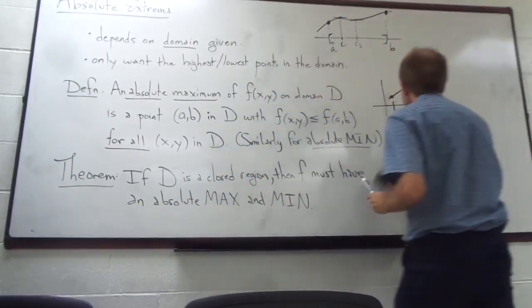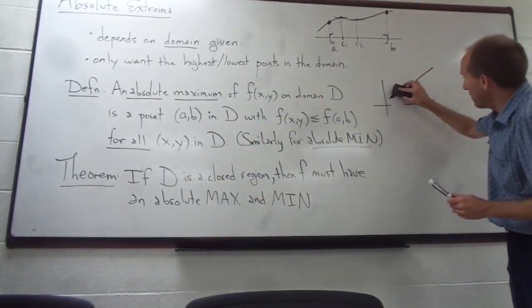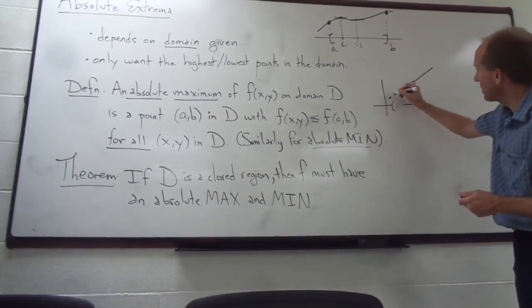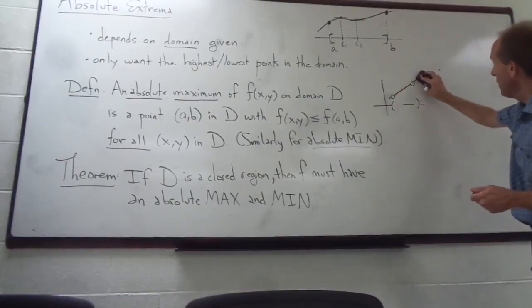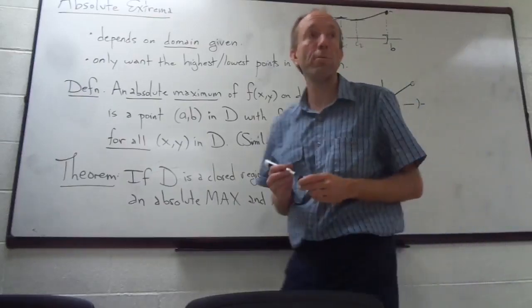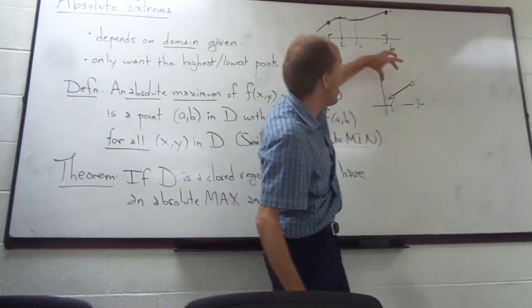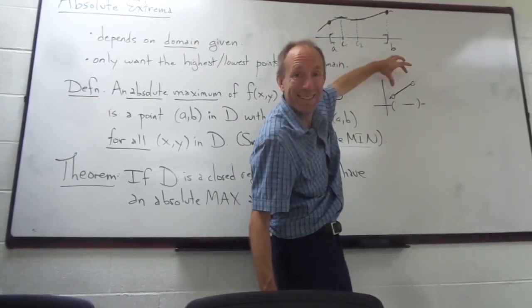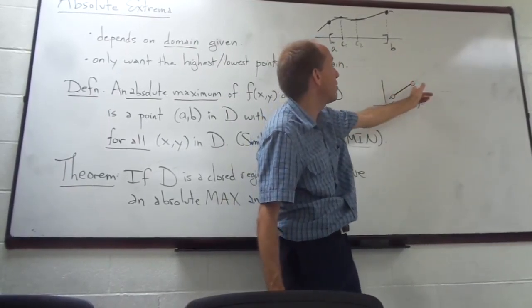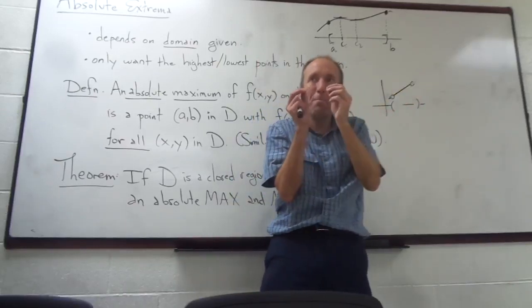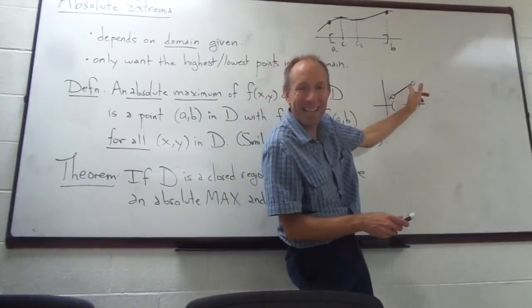So it's possible, though, if I don't include the boundary, if I don't include the edge of the domain, that this function right here has no absolute maximum or minimum at all. There is no highest or lowest point on that open line segment, okay? Because I'm not allowed to go all the way to where the open circle is, and there is no biggest point that's right next to that open circle, right?